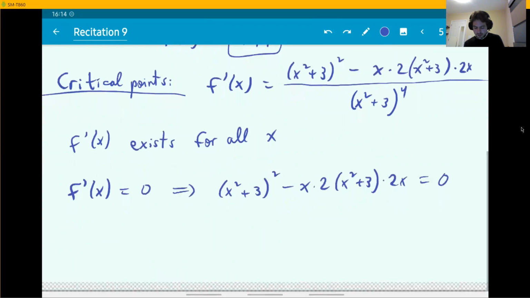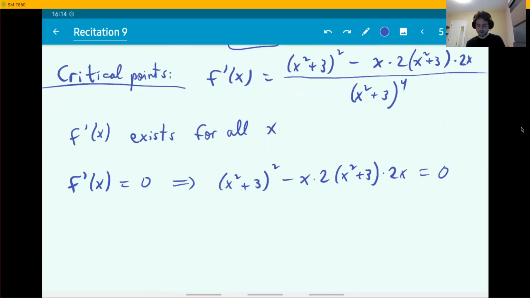Now let's solve this. What I'm going to do is I'm going to move the negative to the other side. First of all, you have 2x times 2x, 4x squared. And you have this term x squared plus 3 on both sides. As I said, that term is never equal to 0.